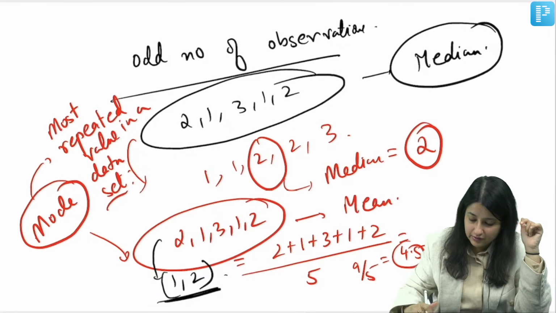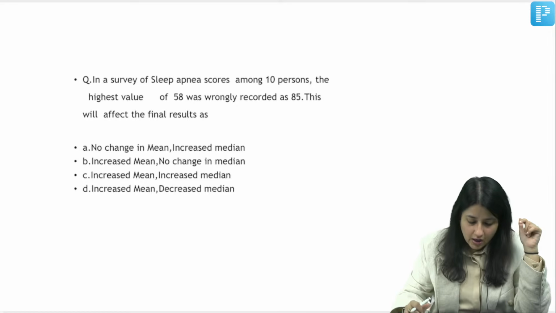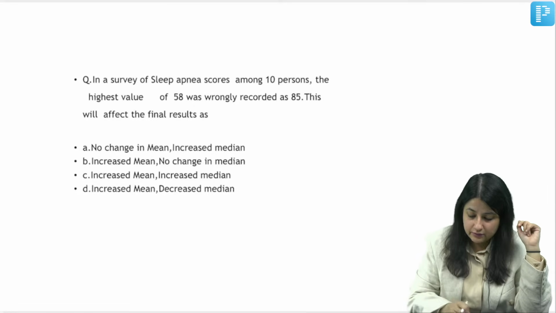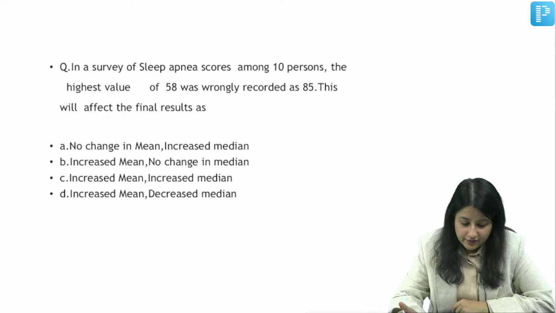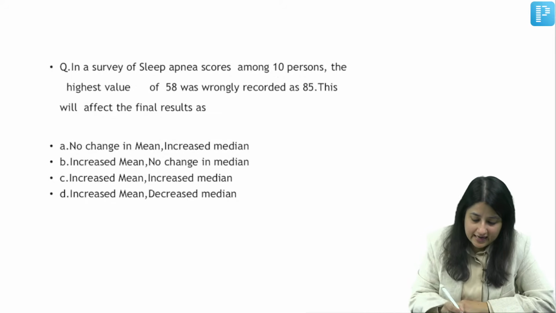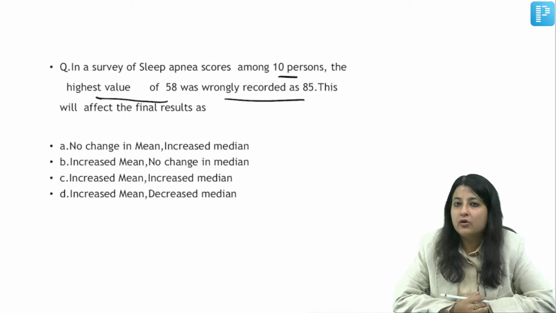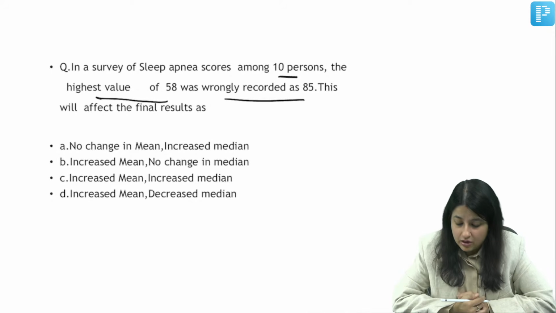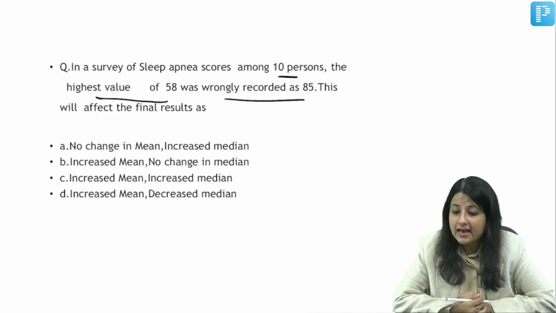Now one more MCQ. Let's do one more MCQ. Let's see if you can do this one, guys. In a survey of sleep apnea scores among 10 persons, the highest value of 58 was wrongly recorded as 85. Alright, this will affect the final result as anybody. The highest value of 58 was wrongly recorded as